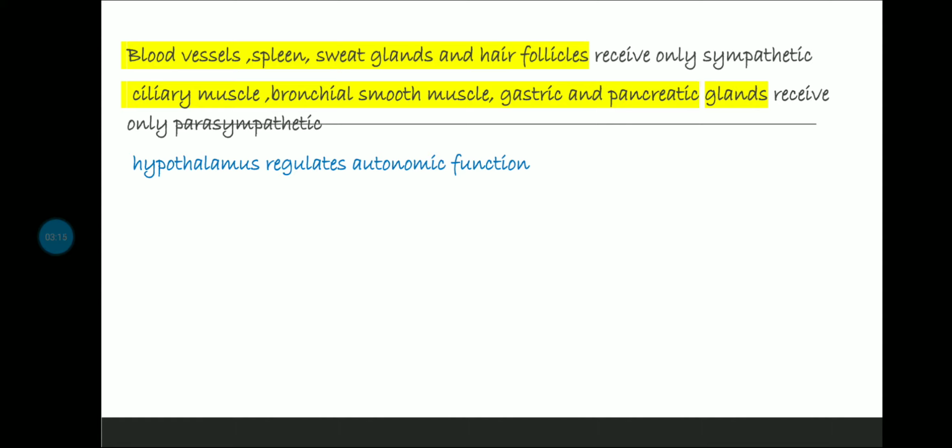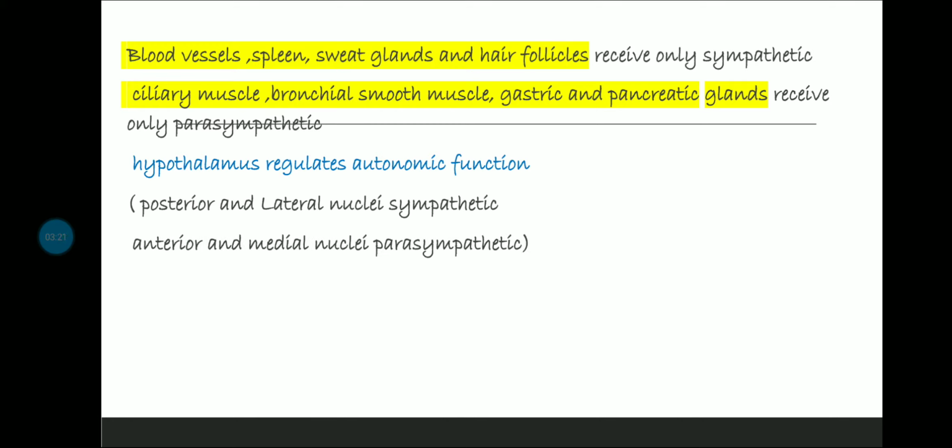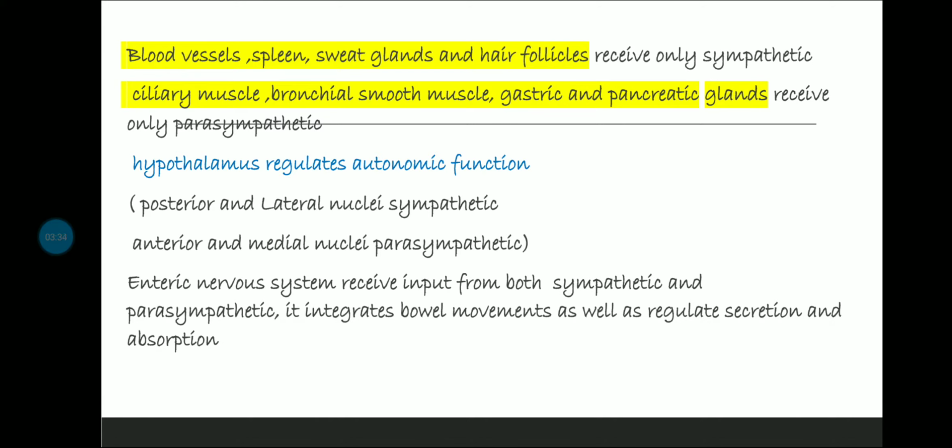Okay, now we know that hypothalamus, it regulates autonomic function, right? Now it is having two nuclei, posterior and lateral nuclei, and anterior and medial nuclei. So posterior and lateral nuclei, what's doing, it's regulating the sympathetic function, and the anterior and medial, it is regulating the parasympathetic function. Now the enteric nervous system, we saw this, right?